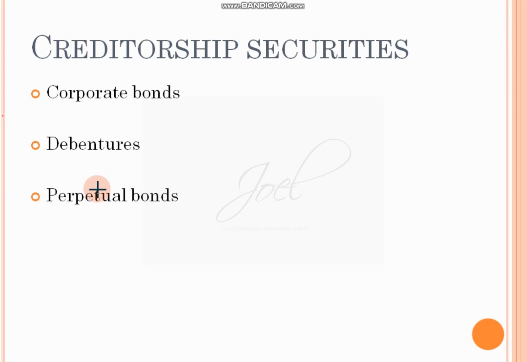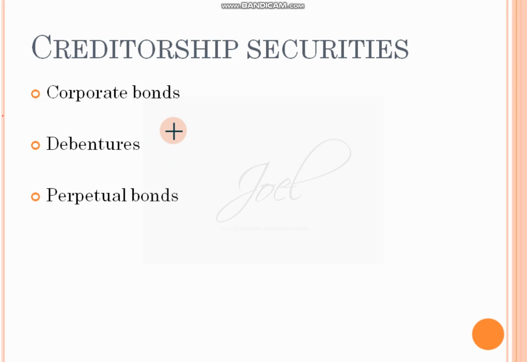So it is a debt security. Bank will issue this, and for the period of 15 years tanaka validity untu. So up to 15 years there is a value, and on the expiry of 15 years banks will redeem these bonds. So these are the three types of creditorship securities we can consider.